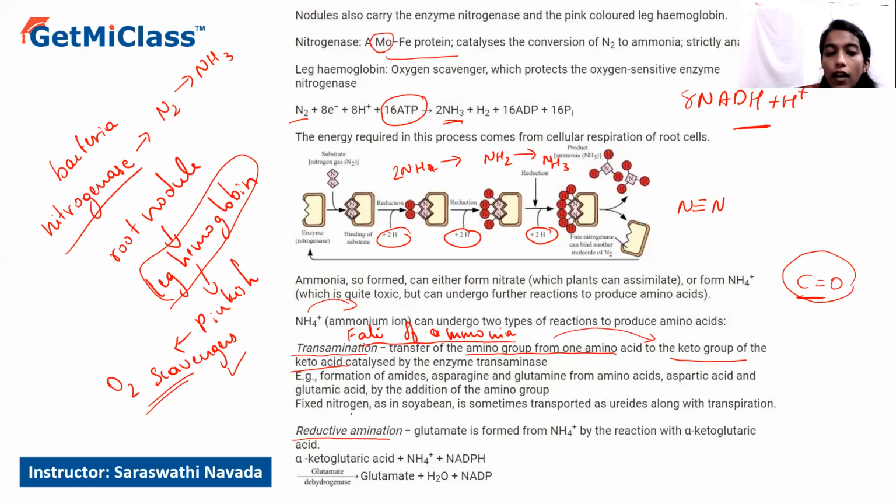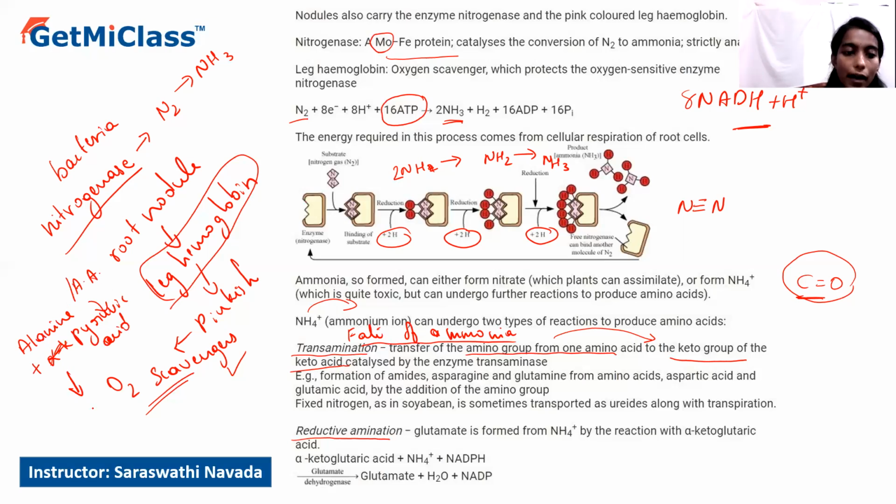Here there are certain examples, like if we consider alanine, which is one of the amino acids. It reacts in the presence of pyruvic acid, giving its amino group to the pyruvic acid.